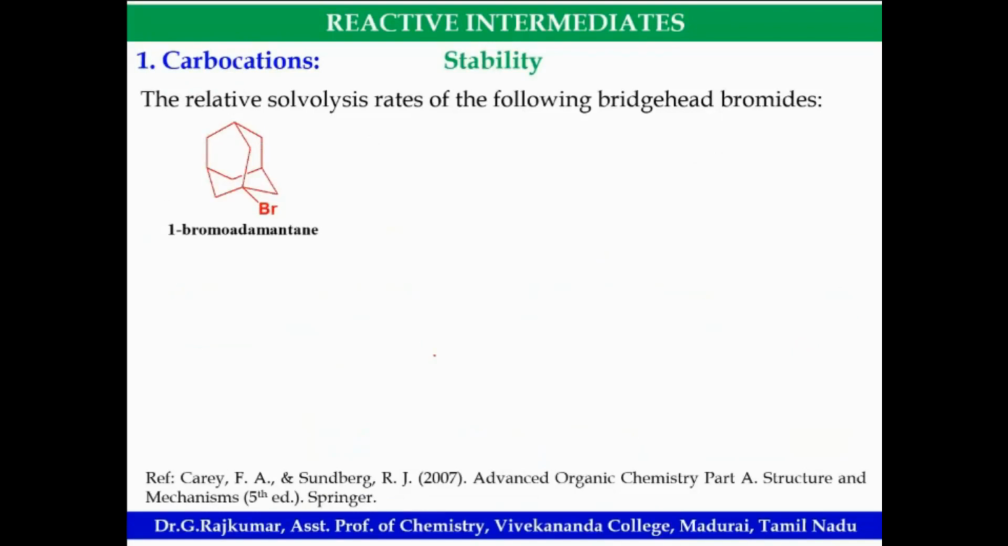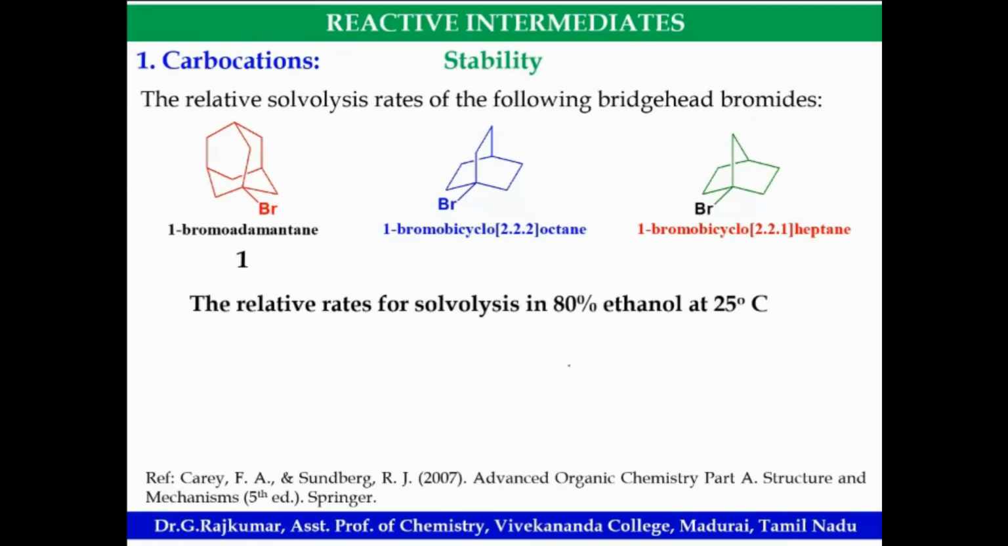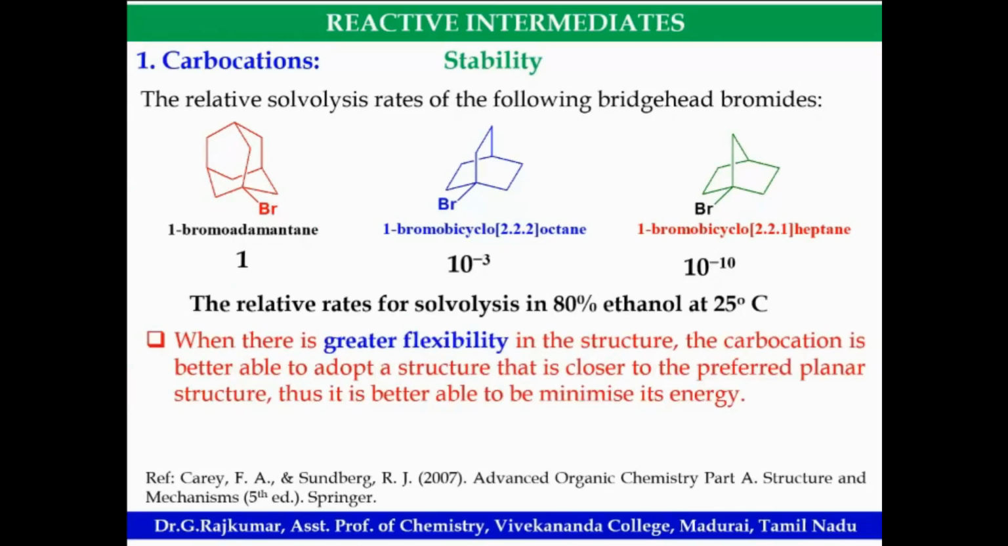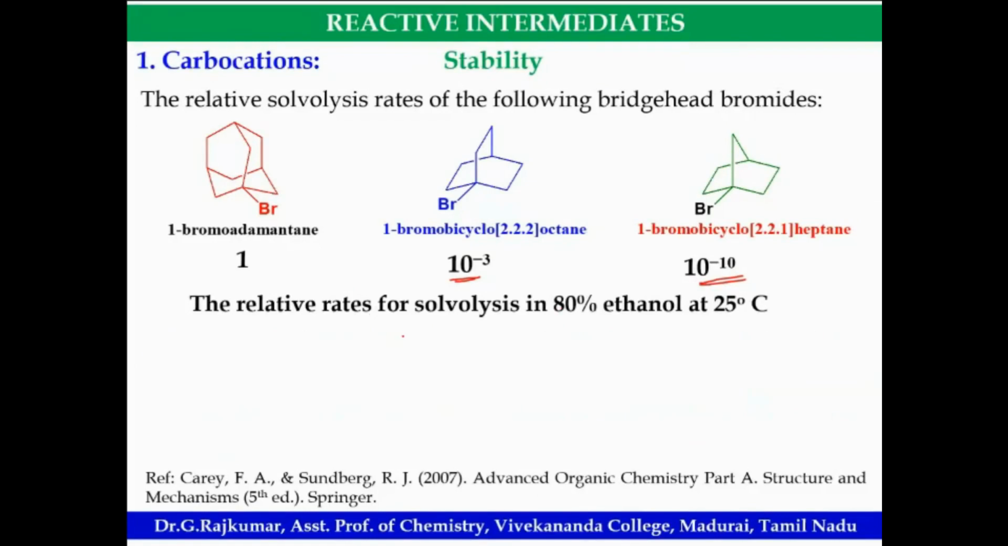Okay, you can also predict the relative rate of solvolysis reaction. Look at this. So among these three, the relative rate for the solvolysis reaction. Look at the rate. Can anyone compare the relative rate of B and C? So this is the relative rate. 1, it is 10 power minus 3, it is 10 power minus 10.